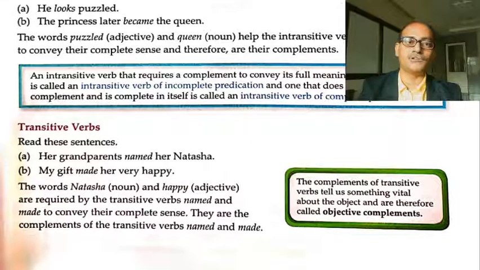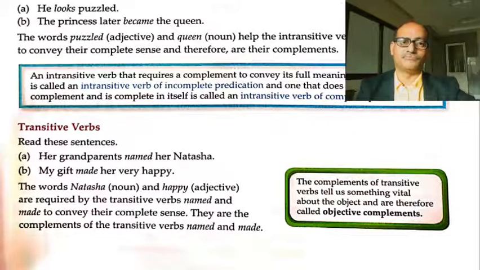You try to understand intransitive verb. For example, she walks. Now, she walks. Here, the sense is completed.